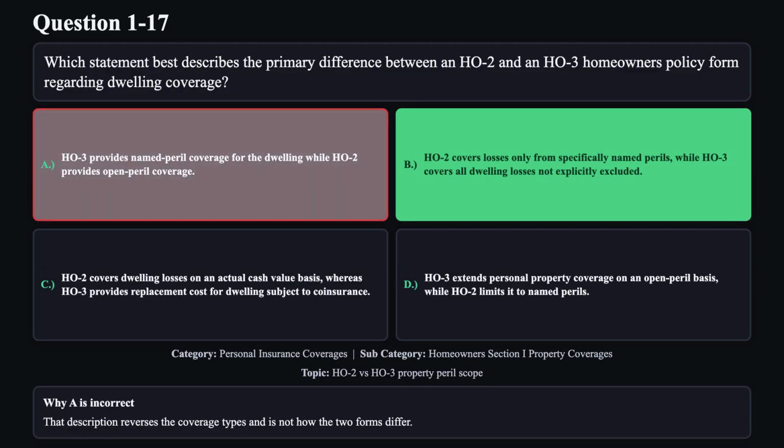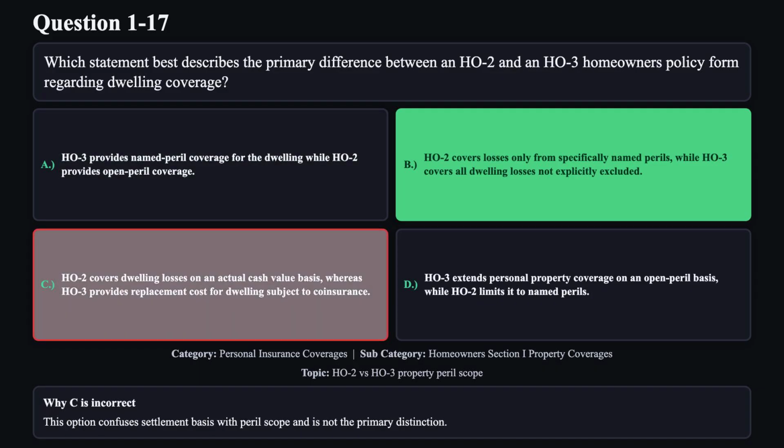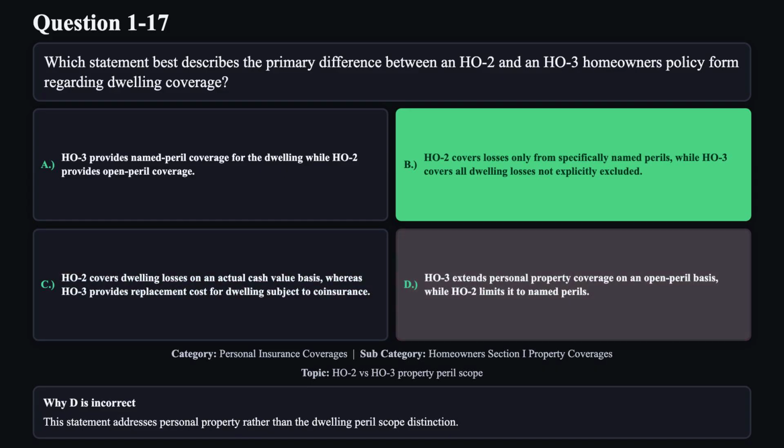Reason A is not correct. That description reverses the coverage types and is not how the two forms differ. Reason C is not correct. This option confuses settlement basis with peril scope and is not the primary distinction. Reason D is not correct. This statement addresses personal property rather than the dwelling peril scope distinction.